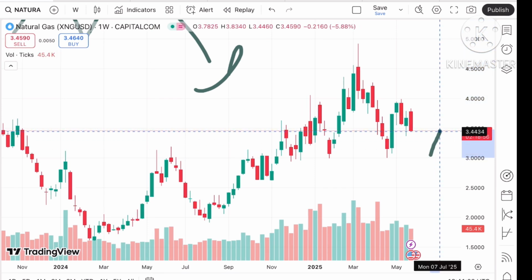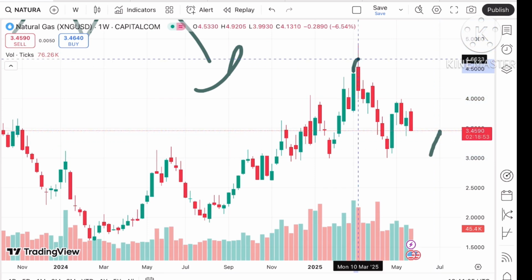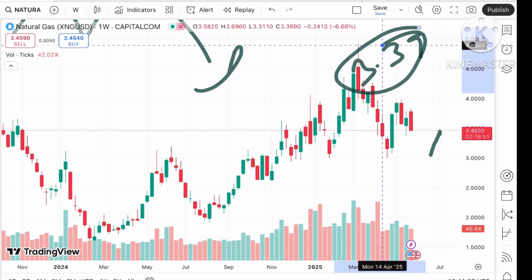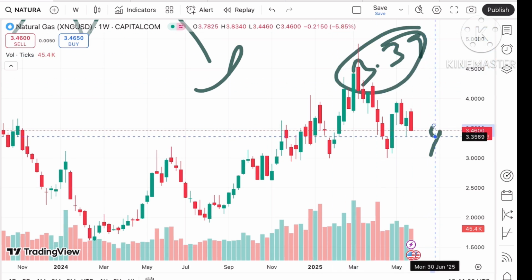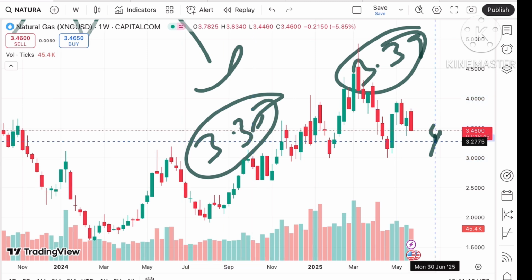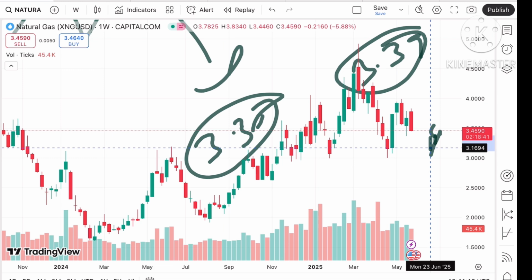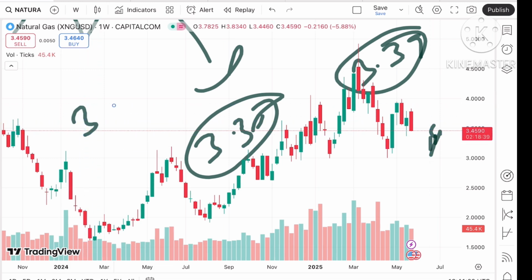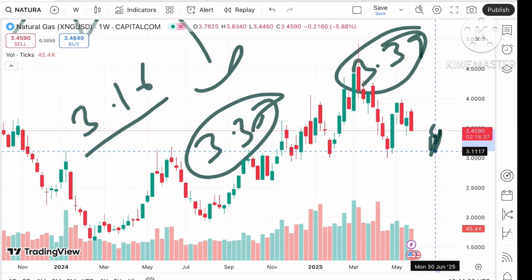Okay, see, if the price started going below this level, chances of going towards a level of 3.39 we can see, and if it started going below this level, the chance of touching a level of 3.35. Okay, and then there will be a zone breakout, so we can see the price will fall further down towards 3.3, and if that didn't sustain, a further downfall we can see towards 3.16,